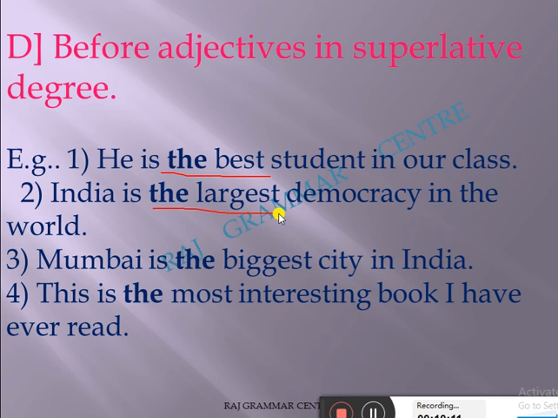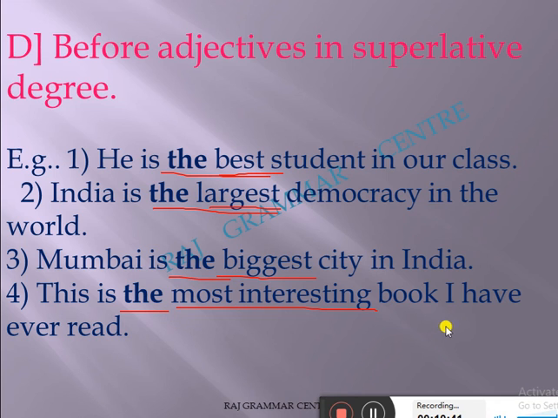Here the largest is the superlative degree, so I use the. Mumbai is the biggest city in India. Biggest is the superlative, before that I use the. This is the most interesting book I have ever read. The most interesting is the superlative degree, and before that I use the. So before the superlative degree, we use the.